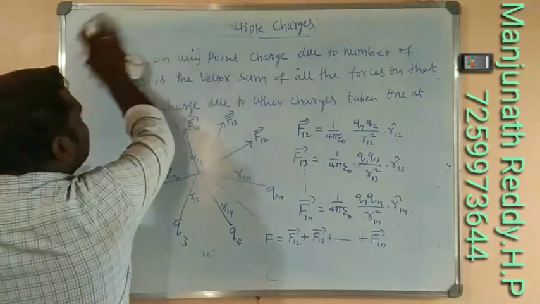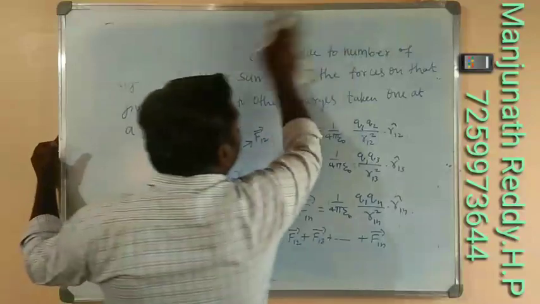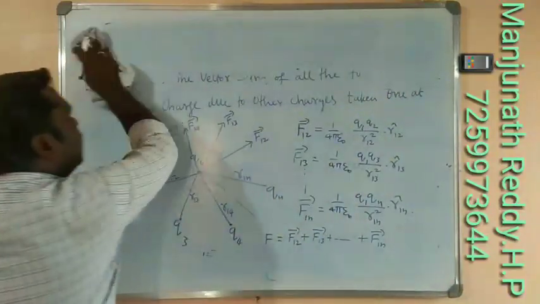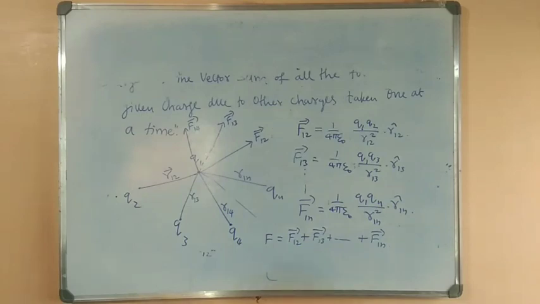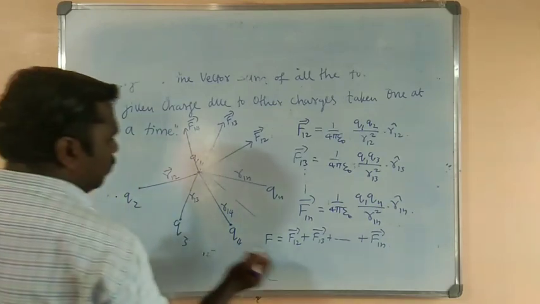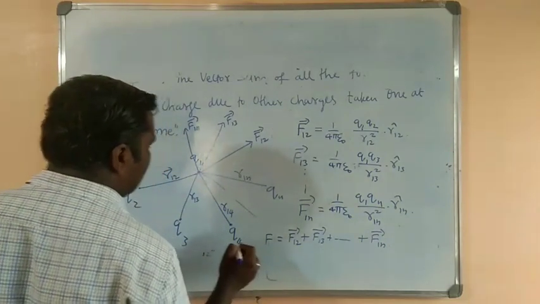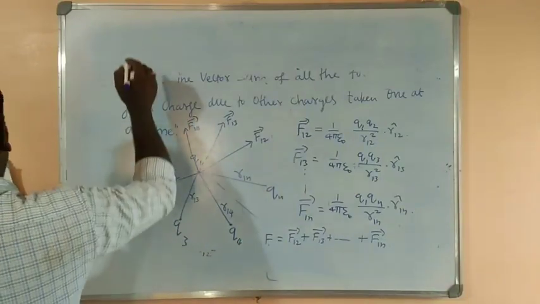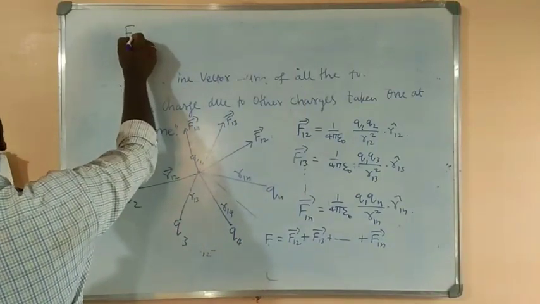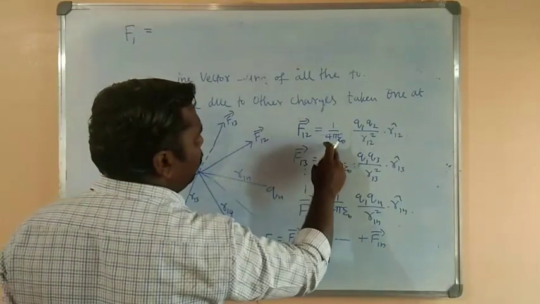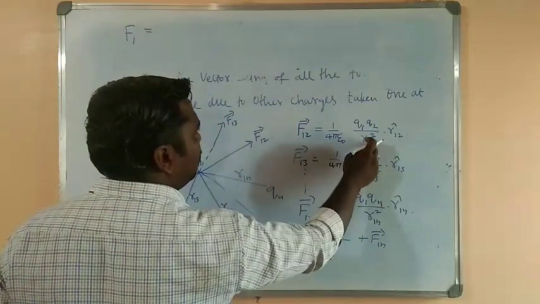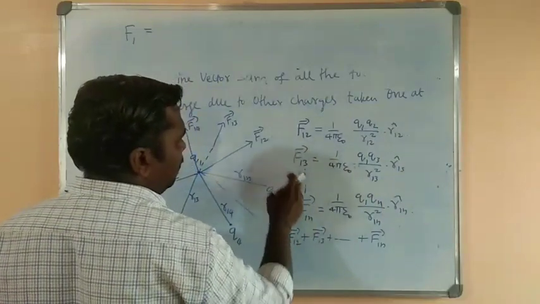We have the equation with us, right? Yes. Now make the substitution for that. So we have got the total force on that, we can consider it as F1. So F1 is equal to, what is F12? 1 by 4 pi epsilon naught Q1 Q2 by R12 square into R12 cap.